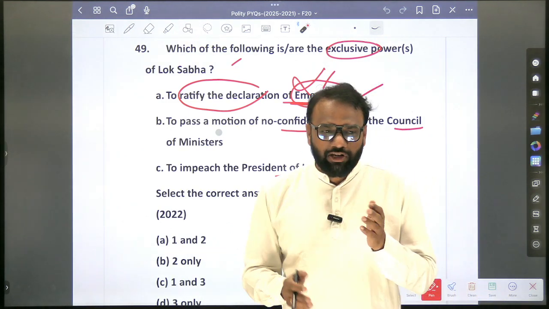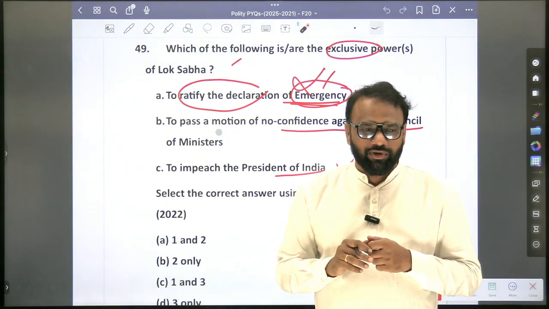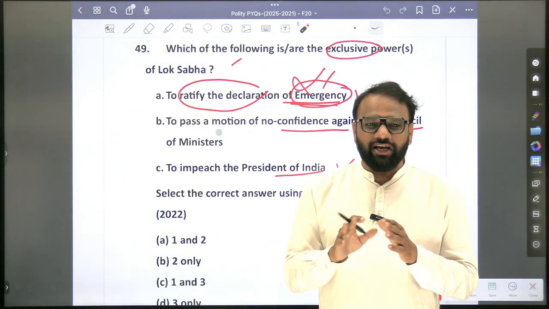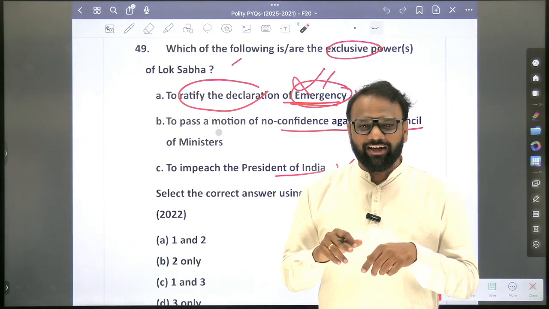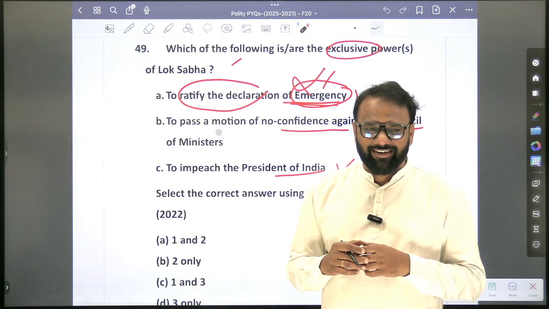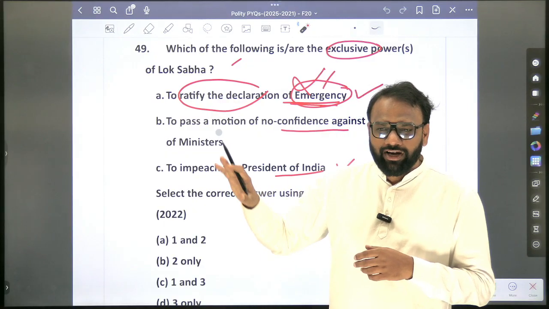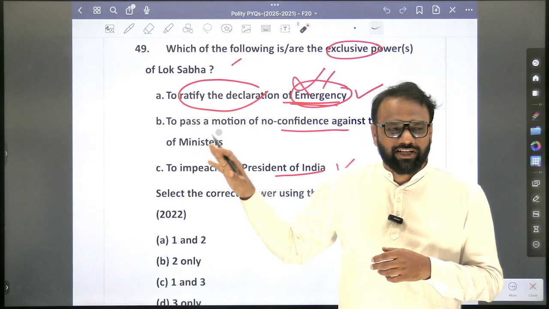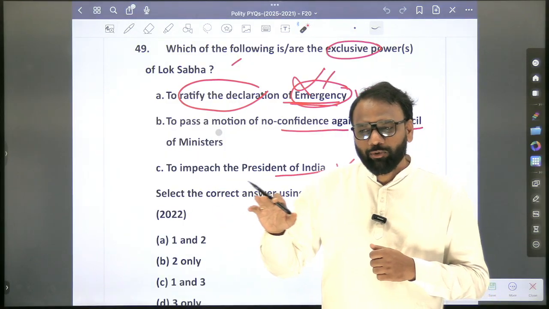Now, if the Lok Sabha is in session, they give a notice to whom for calling a special sitting for discussing the revocation? Speaker. When Lok Sabha is not in session, President. Now, when it comes to approval, a national emergency has to be approved by both Lok Sabha and Rajya Sabha with what kind of majority? President's rule has to be approved by what kind of majority?